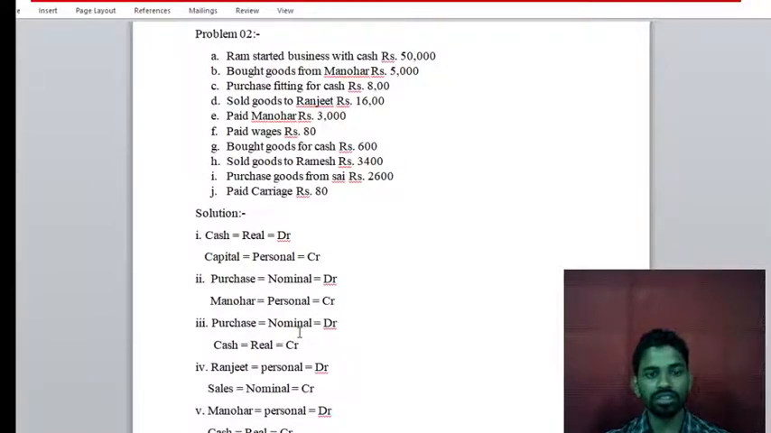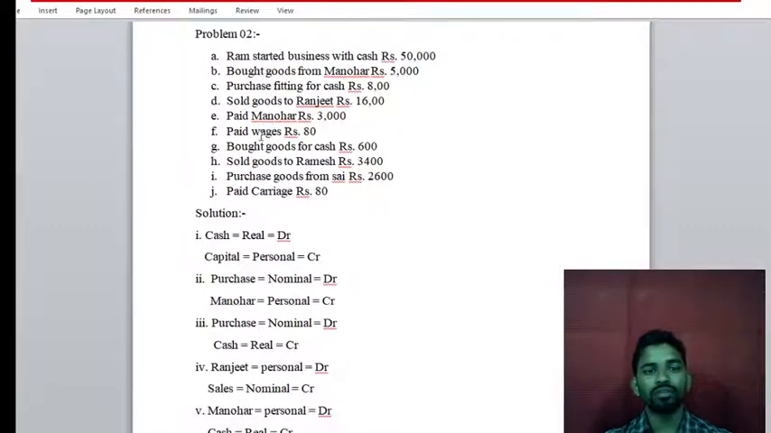Now ascertain the types of the accounts. Purchase is a nominal account, because it is an expense, and cash is a real account, because it is an asset. This purchase will come on the debit side, because whatever we purchase is an expense. The nominal rule: debit all expenses and losses, credit all income and gains. Cash is real, and the real rule is debit what comes in, credit what goes out. Cash goes out from the business while paying the bill for the purchase, so it will be the credit.